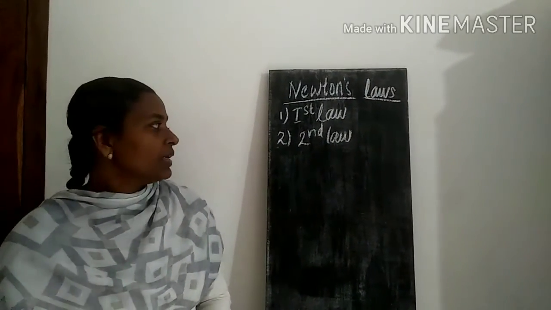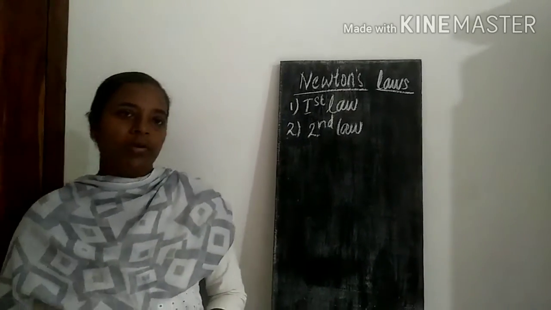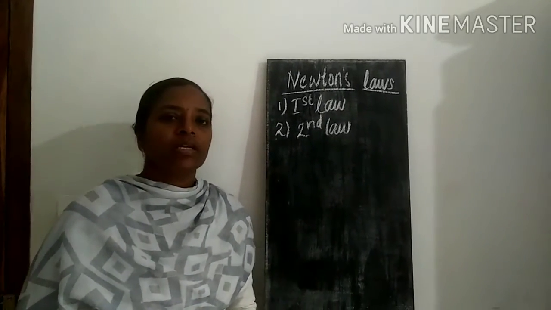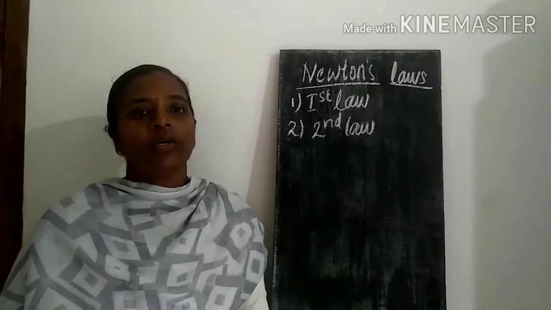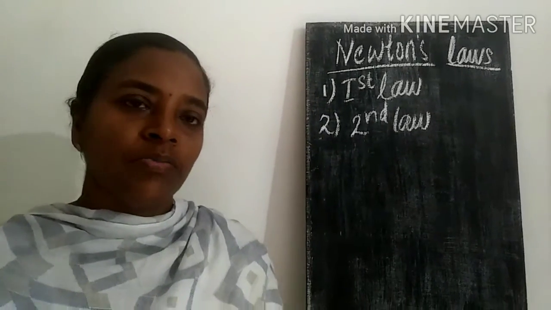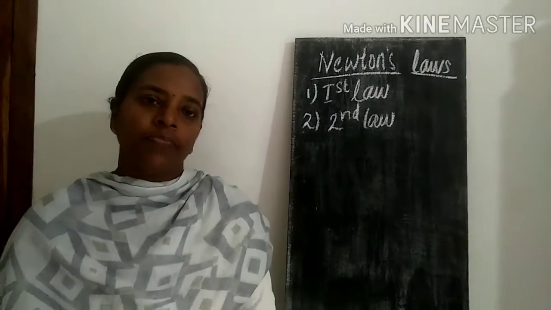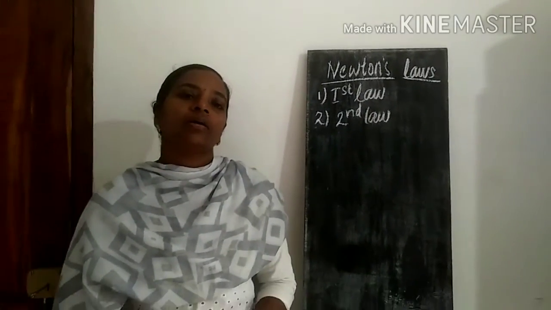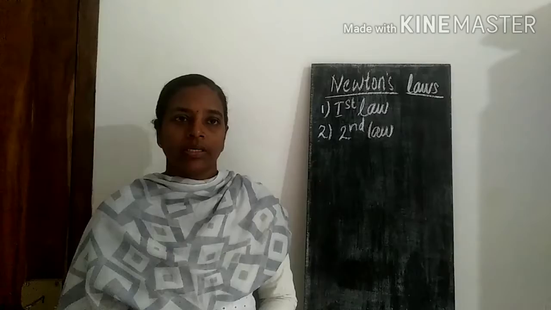In the last class we discussed the term momentum. It is a product of mass and velocity. P is equal to mv, that is, P stands for momentum, m is the mass of the object and v is the velocity. And momentum has a standard unit, kilogram meter per second.